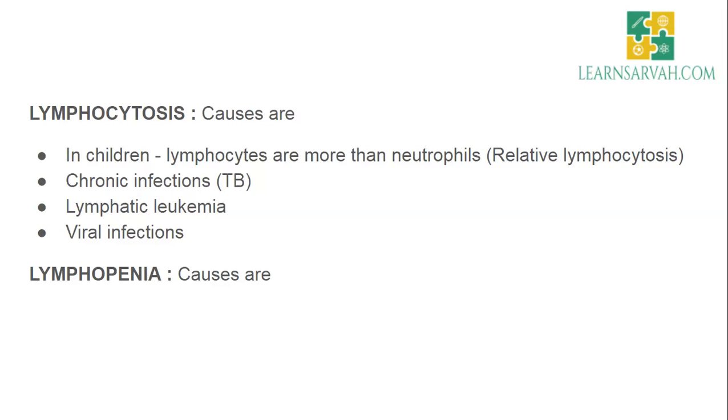Then lymphopenia, the main causes are hypoplastic bone marrow, that is bone marrow depression, and acquired immunodeficiency syndrome, that is AIDS. That is an immunocompromised state. There will be massive reduction in WBC count.